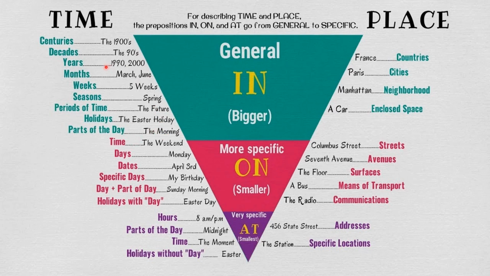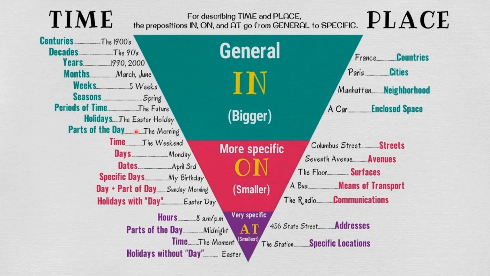Weeks: in 5 weeks, in 3 weeks, in 2 weeks. Seasons: in spring, in autumn. Period of time: in the future, in the past, in the present. Holidays: the Easter holiday, here Easter means we can say the summer holiday, in the summer holiday. Parts of the day: in the morning, in the evening, in the afternoon, like that.